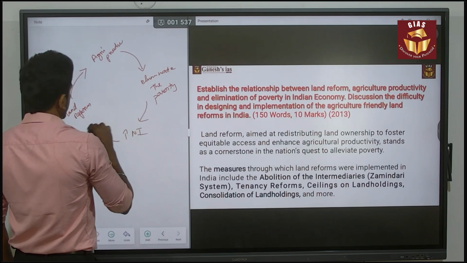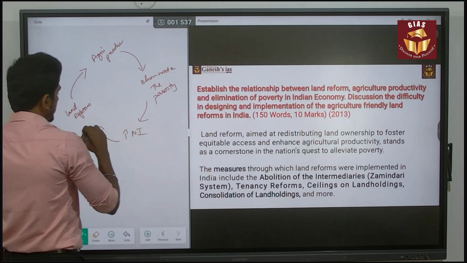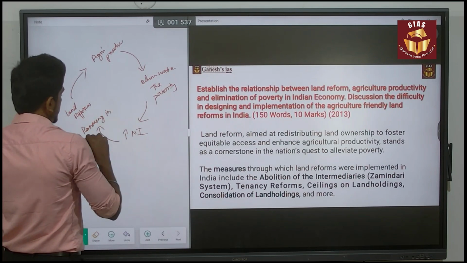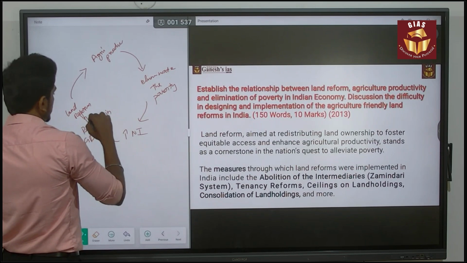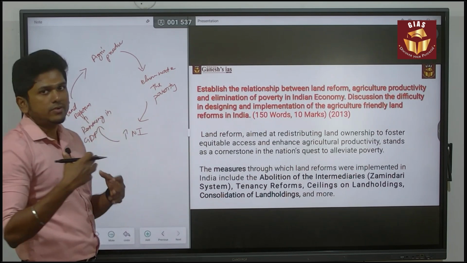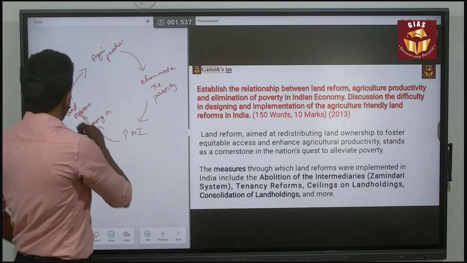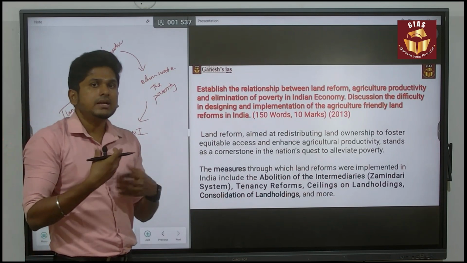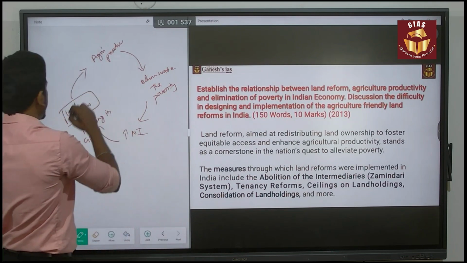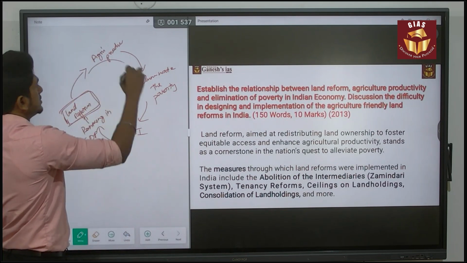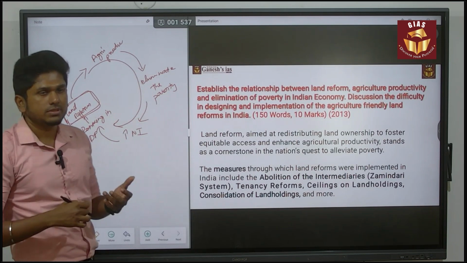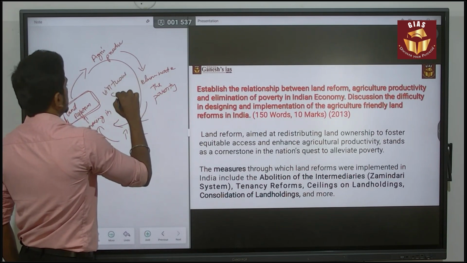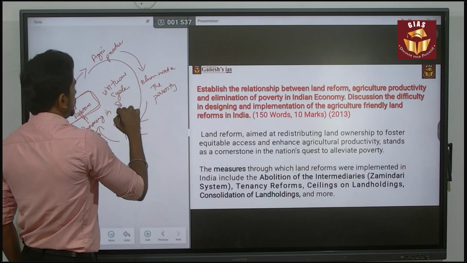That will help you make a good ranking in GDP. Then, based on the feedback, we can enhance the land reform policy, and also focus on enhancing agricultural productivity through better land practices. So this is the cycle you have to establish. This is called a virtuous cycle of growth.